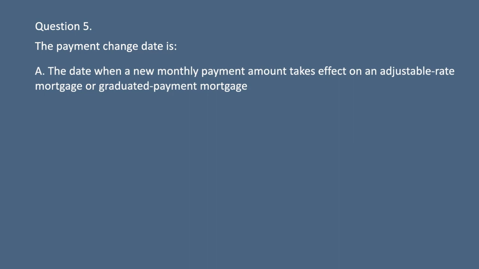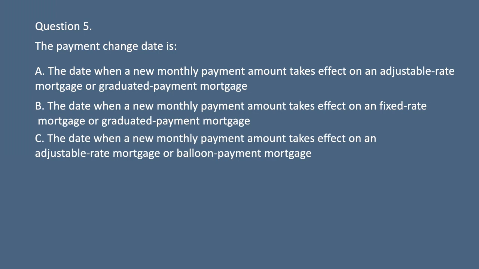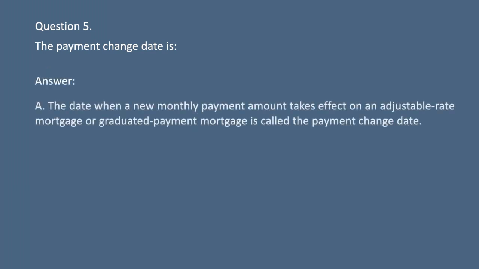Question 5. The payment change date is A. The date when a new monthly payment amount takes effect on an adjustable rate mortgage or graduated payment mortgage. B. The date when a new monthly payment amount takes effect on a fixed rate mortgage or graduated payment mortgage. C. The date when a new monthly payment amount takes effect on an adjustable rate mortgage or balloon payment mortgage. D. The date when a new monthly payment amount takes effect on a fixed rate mortgage or balloon payment mortgage. Answer: A. The date when a new monthly payment amount takes effect on an adjustable rate mortgage or graduated payment mortgage is called the payment change date.